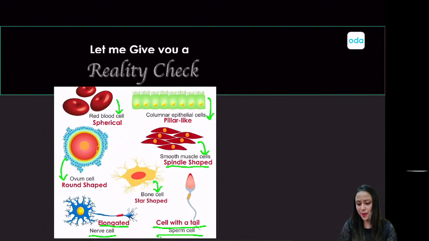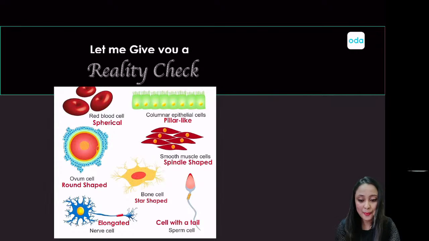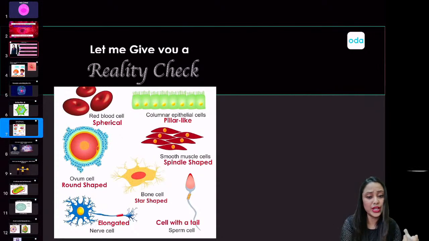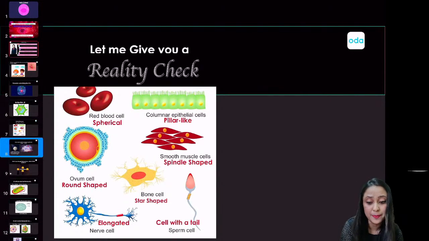By now probably you have started thinking that cells can either have a shape like this or maybe a shape like that, but yes, they will have a shape for sure, right? Let me give you one more reality check. Sometimes it might so happen that a cell will not have a particular shape at all.